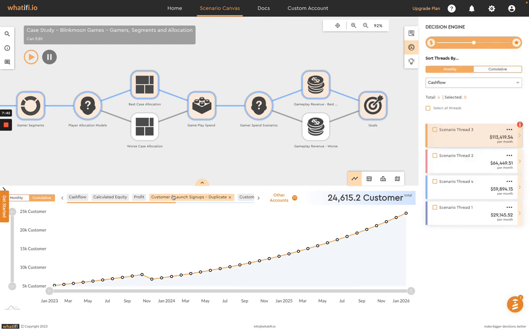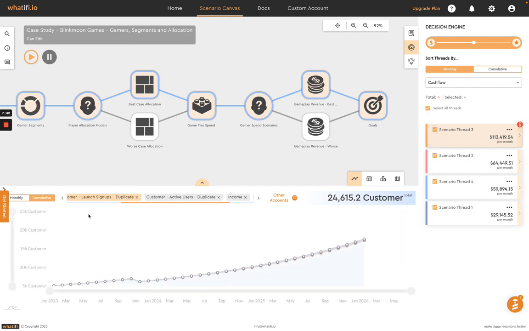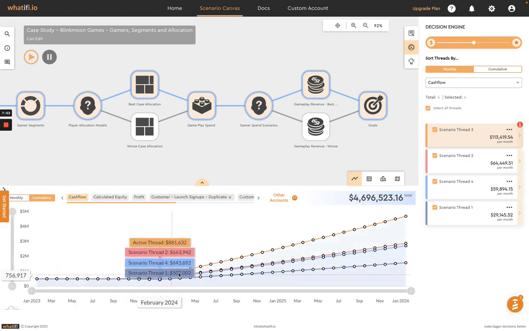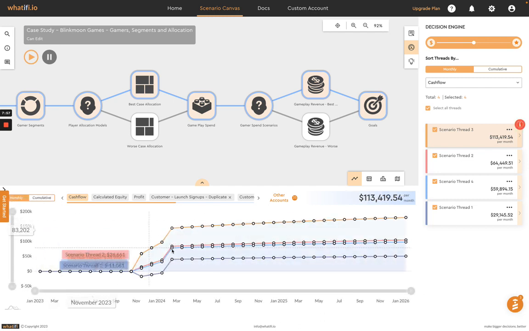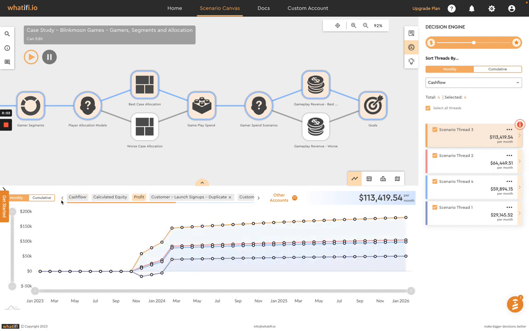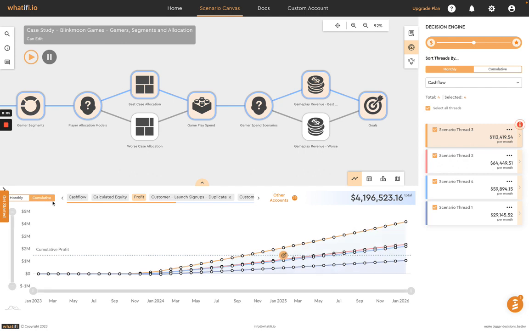So let's start out here and look at our active customers. We have all of our scenarios that are here right now. Again, we're able to look at our cash flow, for example, and see these different patterns that play out, both monthly and cumulatively. We can also do that for profit. So we can see our profit, whether monthly or cumulative, is here as well.